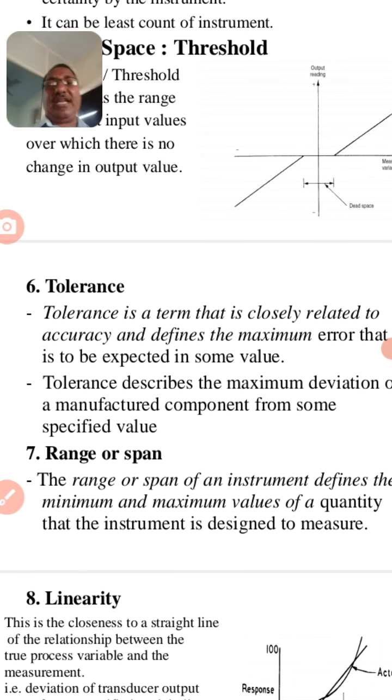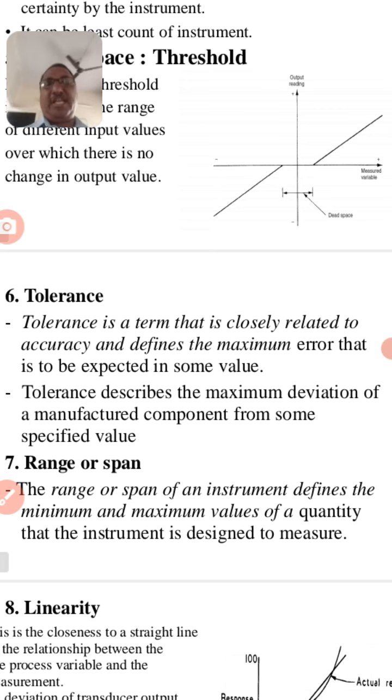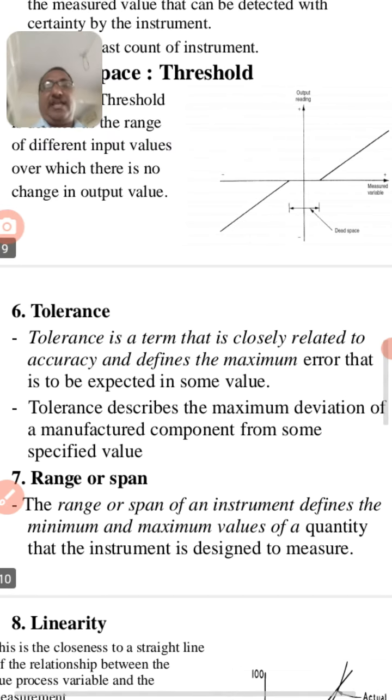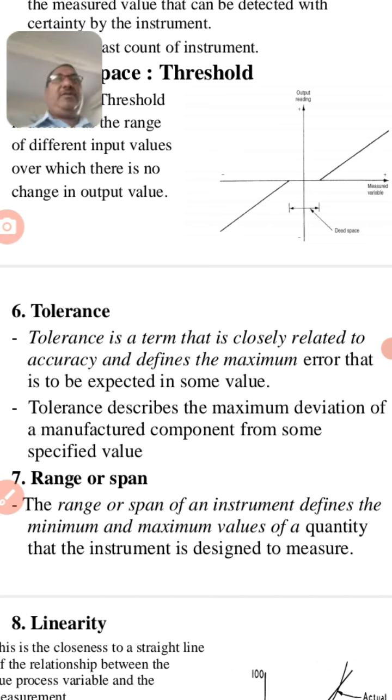Tolerance. Tolerance is a term that is closely related to accuracy and defines the maximum error that is to be expected in some value. Tolerance means how much error your signal sustains.